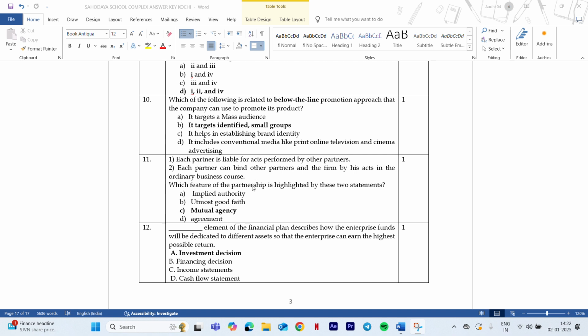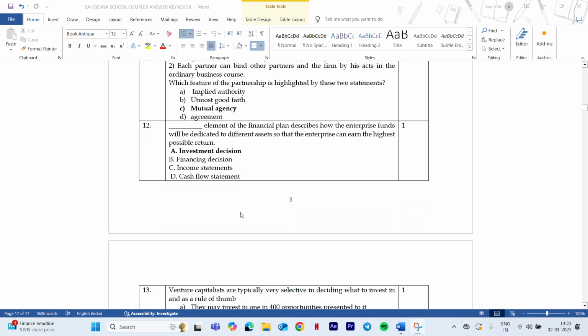Moving on to the next question, that is each partner is liable for the acts performed by the partners. So acts performed by the partners, which kind of partner? So that is mutual agency. The partner can bind the other partners and the firm by his act in the ordinary course of business. So these two are the definition of mutual agency.